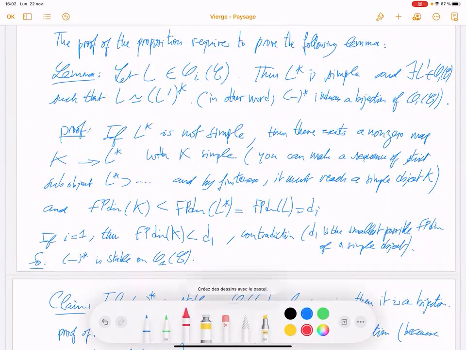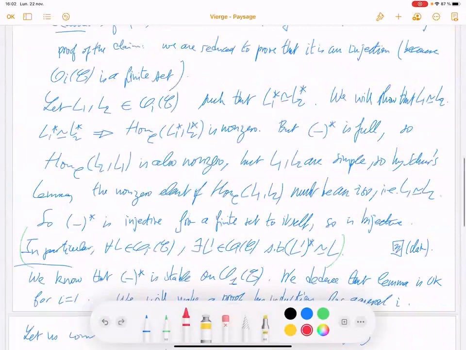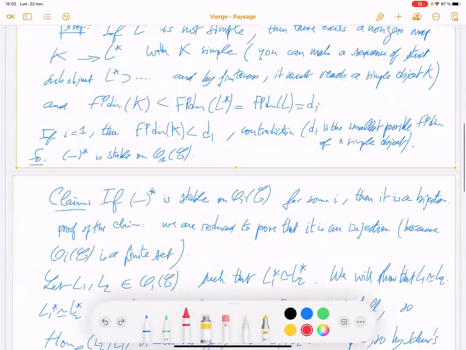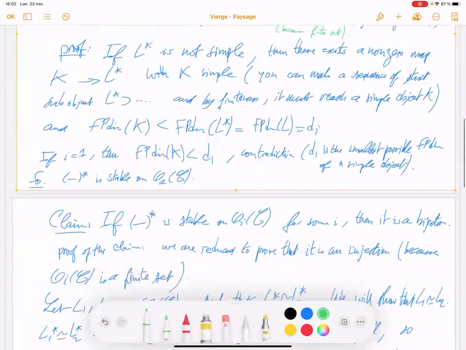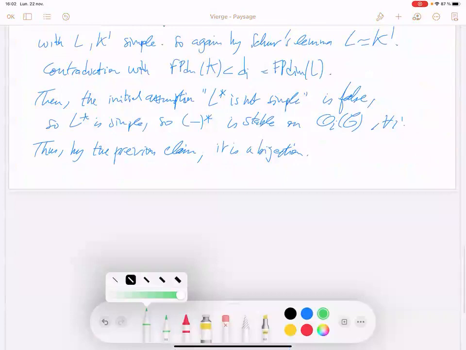So it's stable, we did that, and it's a bijection, because it is a finite set. So everything is okay.